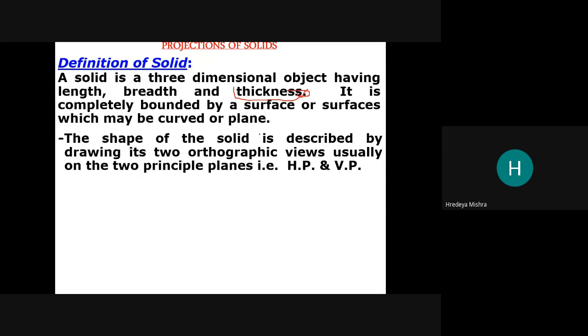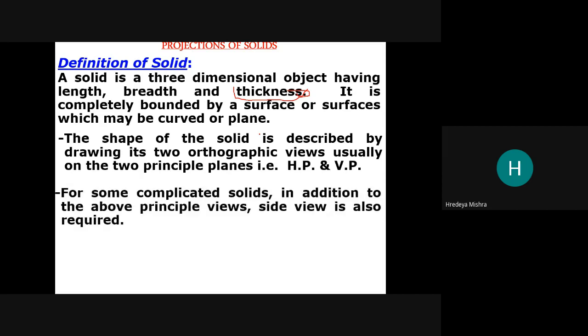The meaning of this paragraph is that in the projection of solid, most of the dimensions of the geometry are shown by two planes, horizontal plane and vertical plane. That means there are two views, top view and front view, and the maximum dimensions will be shown.